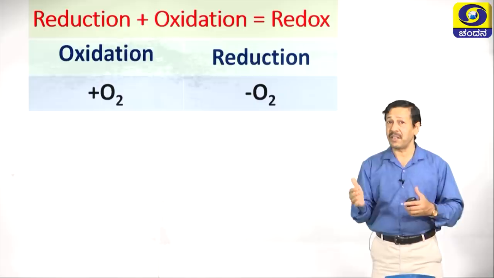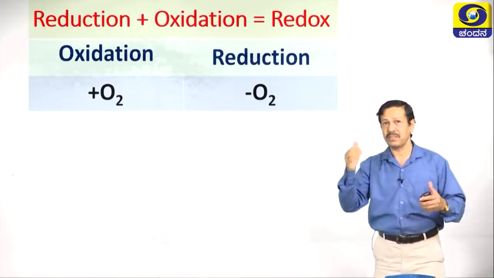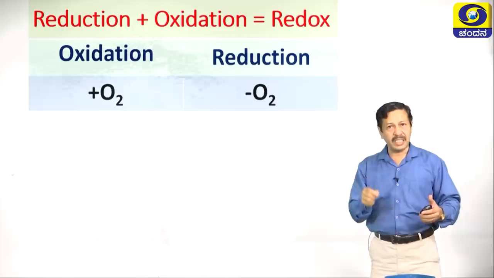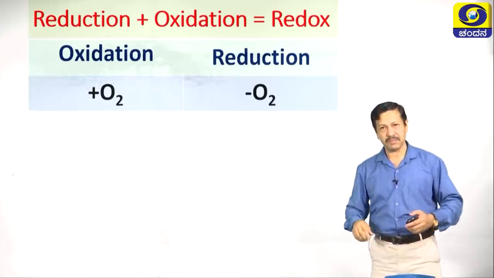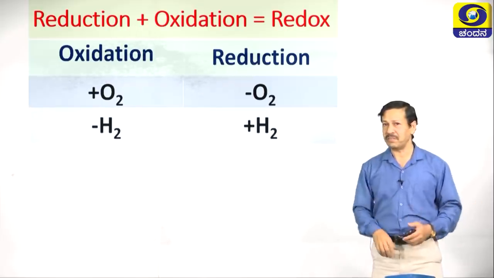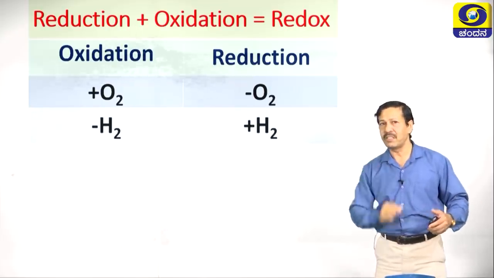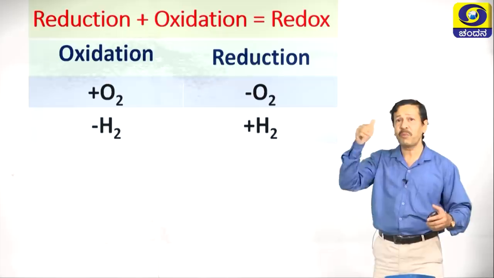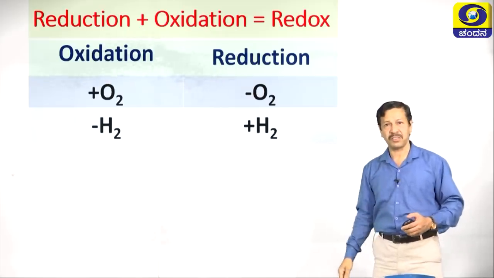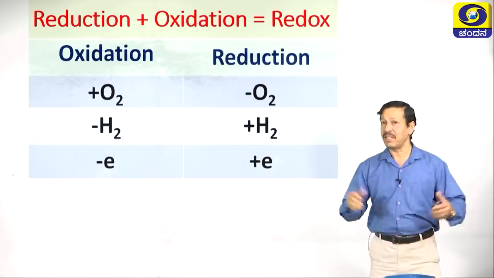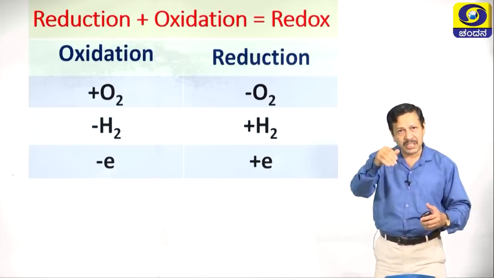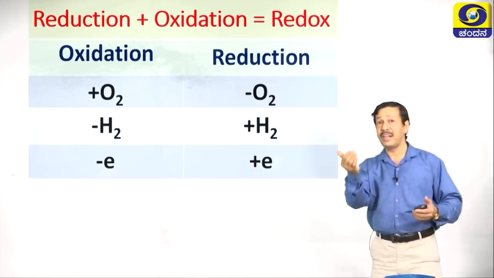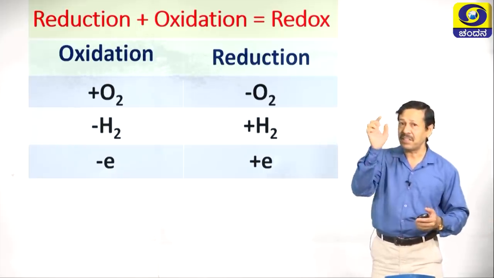Based on that you can tell whether this is oxidation or not. Addition of oxygen is termed as oxidation, removal of oxygen is termed as reduction. Now, in terms of hydrogen, removal of hydrogen is termed as oxidation and addition of hydrogen is termed as reduction. Third type is in terms of electron. Removal of electron is termed as oxidation and addition of electron is termed as reduction.